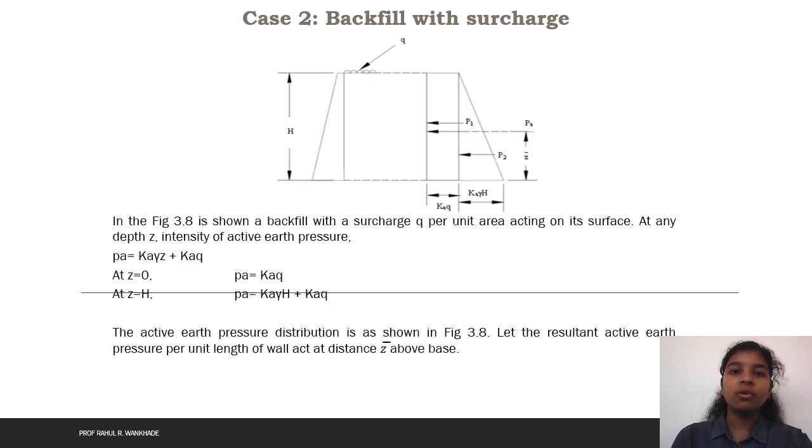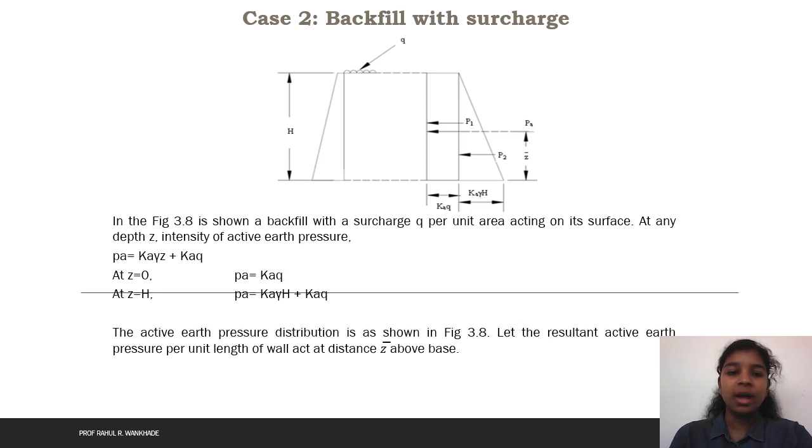After that, the second case is the backfill with the surcharge. When the backfill is with the surcharge, Q per unit area acting on the surface, at any depth z, the intensity of the active earth pressure can be calculated with the help of Pa is equal to Ka into gamma z plus Ka into Q. Ka gamma z is the pressure, it is a uniform surcharge, and Q is the intensity of the load. That is, at z is equal to 0, Pa is equal to Ka into Q. At z is equal to h, Pa is equal to Ka gamma h plus Ka Q. The active earth pressure distribution is as shown in the figure.